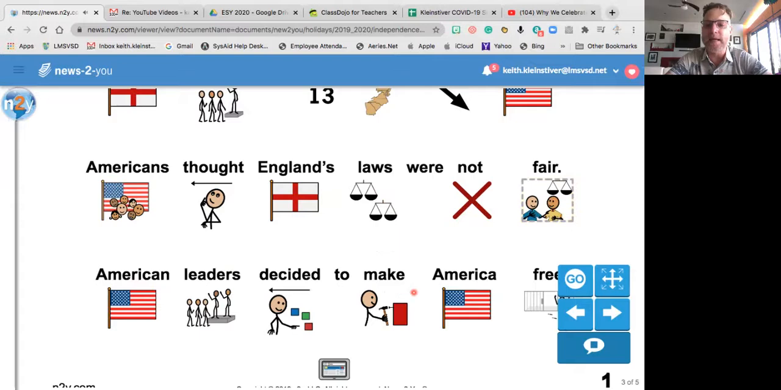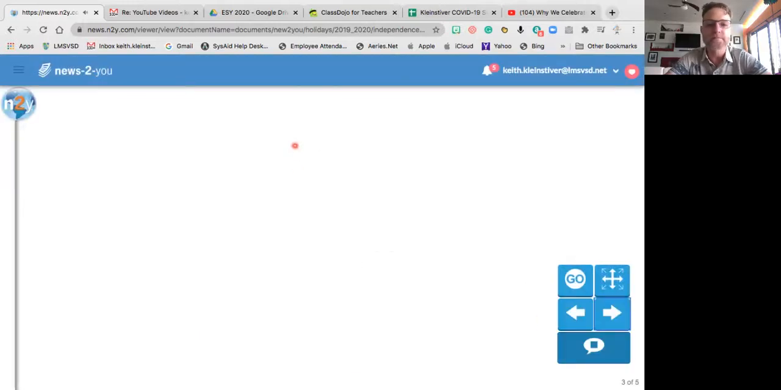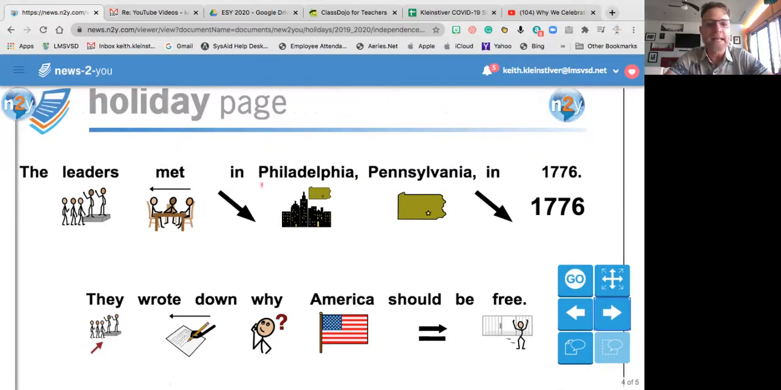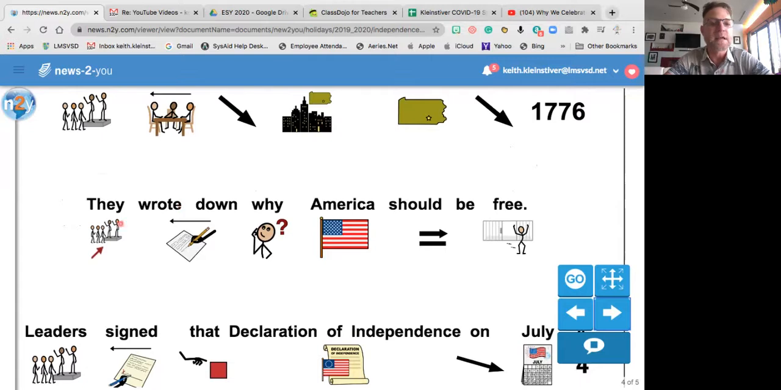American leaders decided to make America free. What they decided to do? Make America free. The leaders met in Philadelphia, Pennsylvania in 1776. So where did they meet? They met in Philadelphia, the city, Pennsylvania, the state that's on the east coast, the other side of the country, of the continental United States. They wrote down why America should be free. What'd they write down? Why America should be what again? Point to it. Free. There you go.